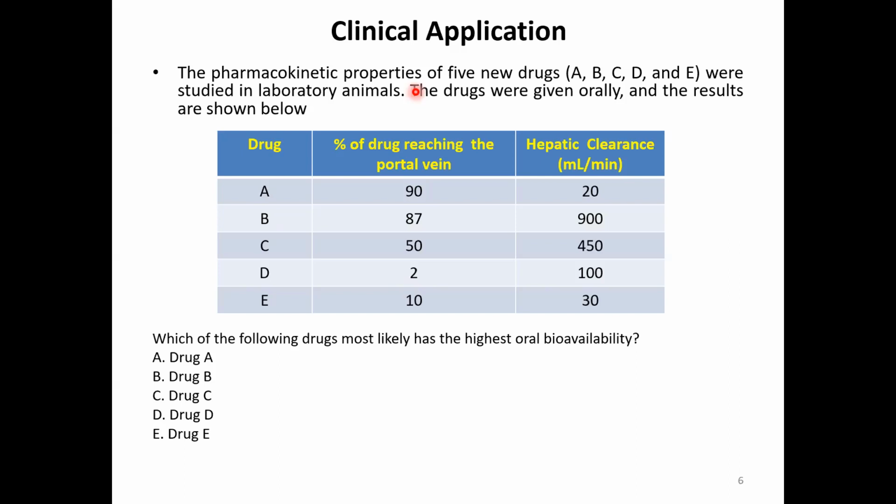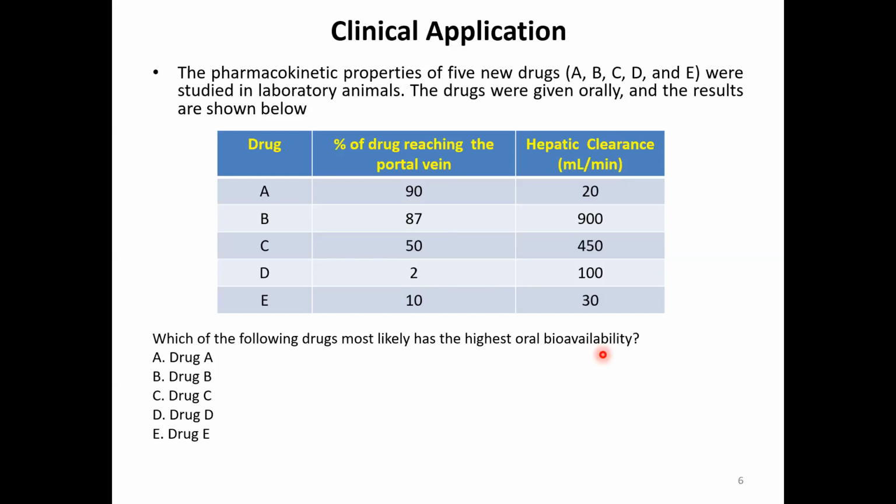Let us consider the clinical application of clearance once again to oral bioavailability especially. Let us consider this example. The pharmacokinetic properties of 5 new drugs, A, B, C, D, and E, were studied in laboratory animals, and the drugs were given orally. The results are as shown below. The percentage of drug reaching the portal vein is 90%, 87, 50, 2 and 10%, and the hepatic clearance in ml per minute is 20, 900, 450, 100 and 30. Now the question is, which of the following drugs most likely has the highest oral bioavailability?